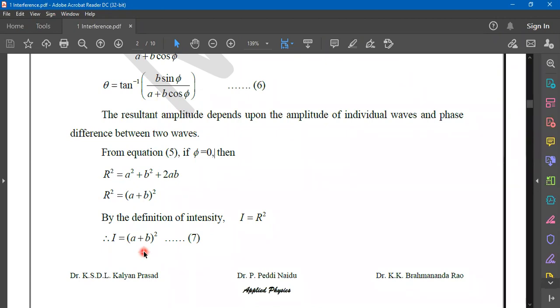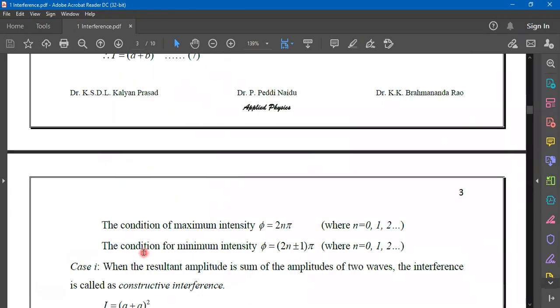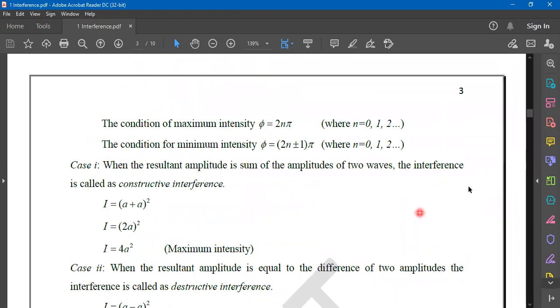Okay, now we will see some conditions of maximum intensity and minimum intensities. So here is the condition for the maximum intensity.